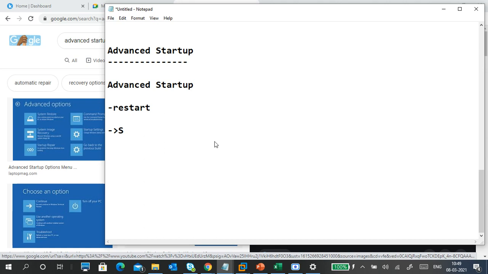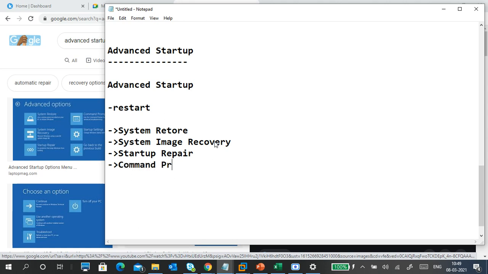One is system restore, okay, and system image recovery, startup repair, okay, command prompt, startup settings.